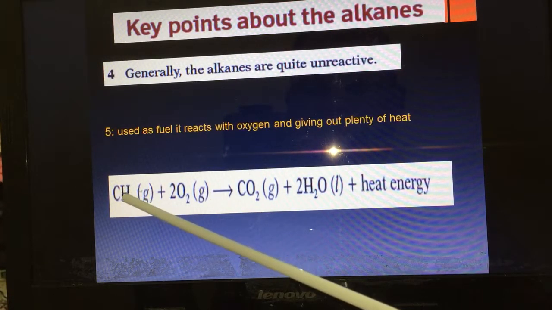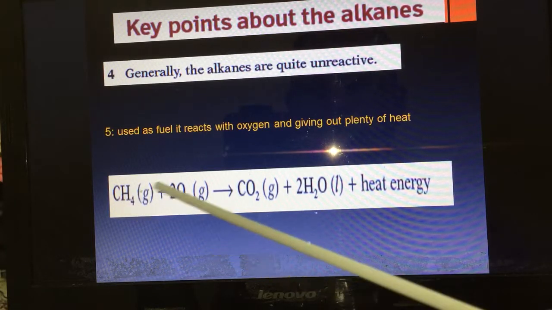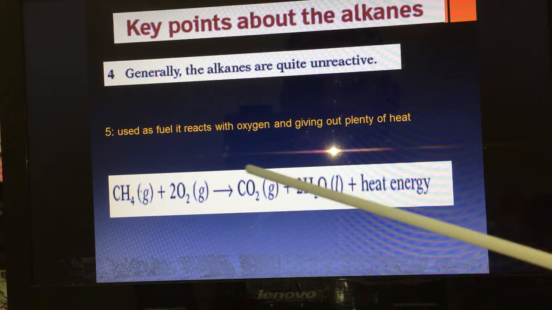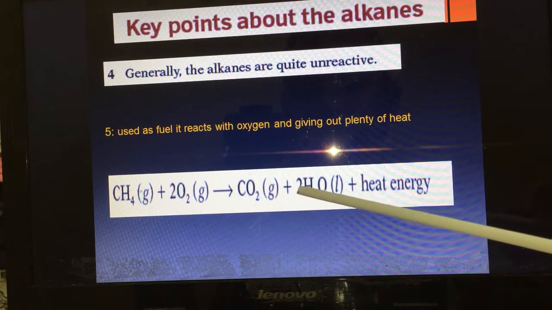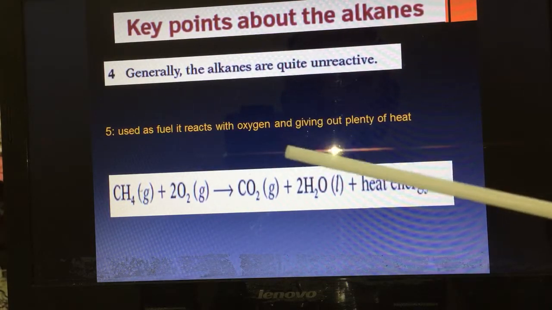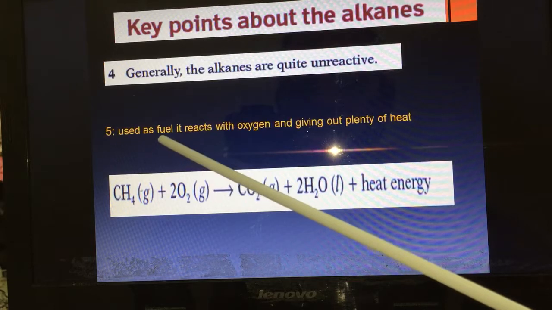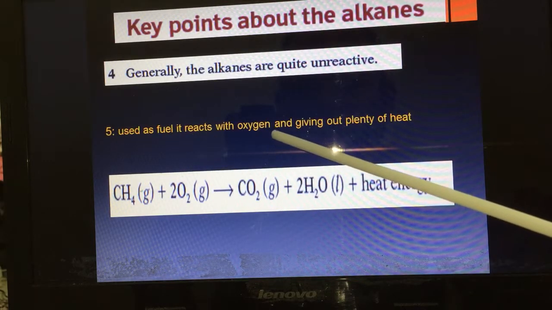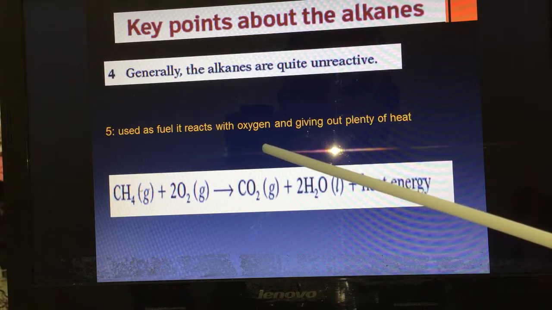Reaction between methane, CH4, plus 2O2. What's the product? CO2, carbon dioxide, plus 2H2O plus heat energy. So alkanes are used as fuel because they react with oxygen and give out plenty of heat.